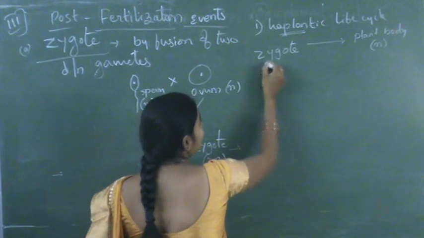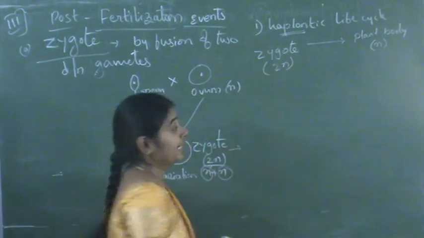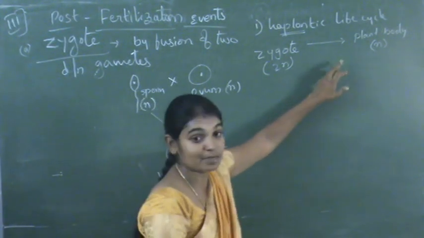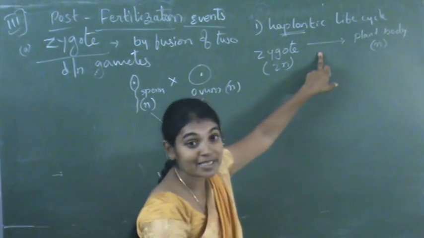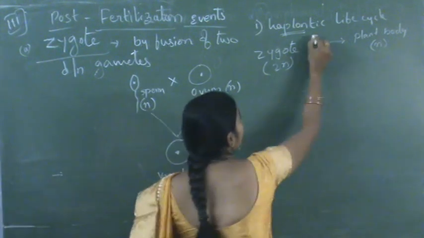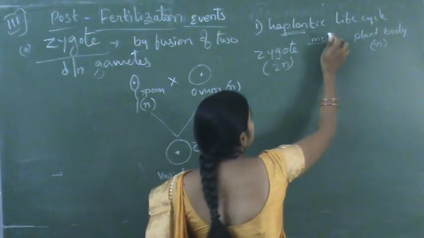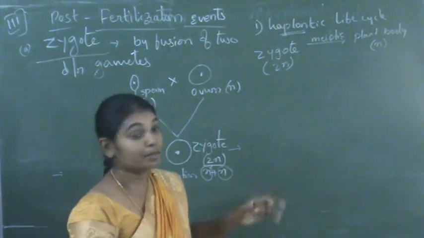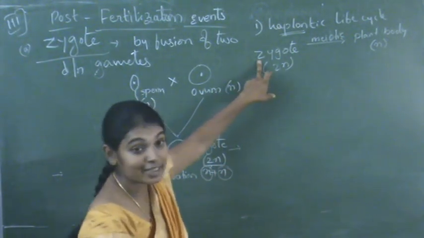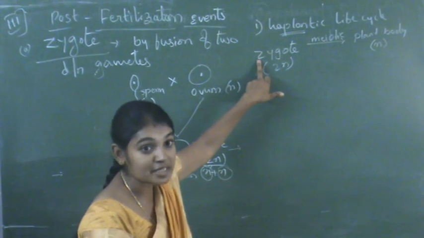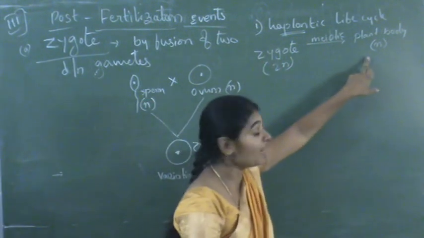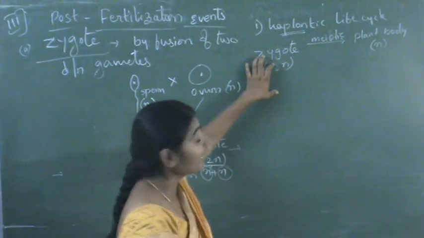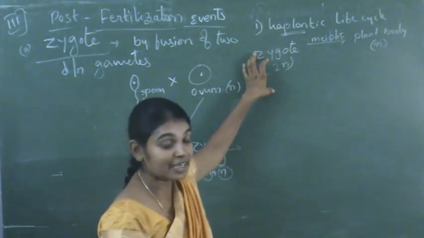In some bryophytes, the zygote is already in diploid condition. So which type of cell division takes place? The meiotic cell division. Meiosis takes place because the zygote is in diploid condition but the plant body is in haploid condition. For this process the zygote goes to rest for some period of time.